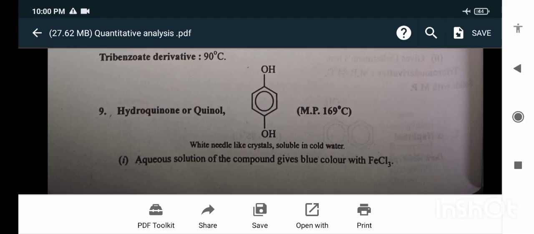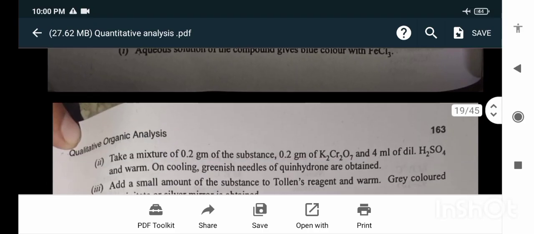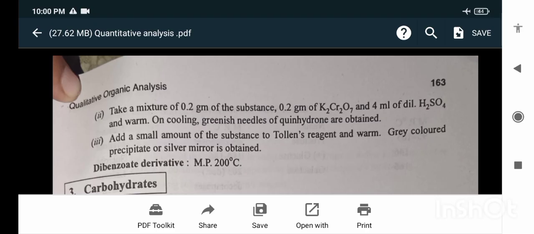Hydroquinone or quinol, melting point 169 degrees Celsius. White needle-like crystals soluble in cold water. Aqueous solution of the compound gives a blue color with FeCl3. Take a mixture of 0.2 gram of the substance, 0.2 gram of K2Cr2O7 and 4 ml of dilute H2SO4 and warm. On cooling, greenish needles of quinhydrone are obtained.